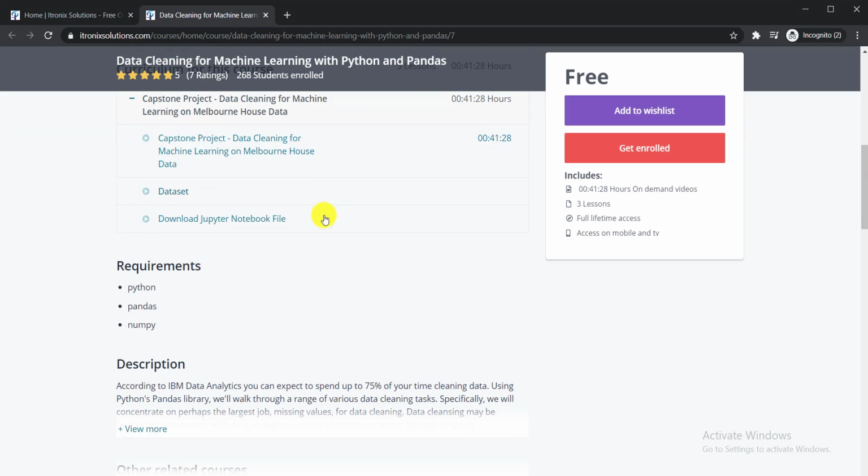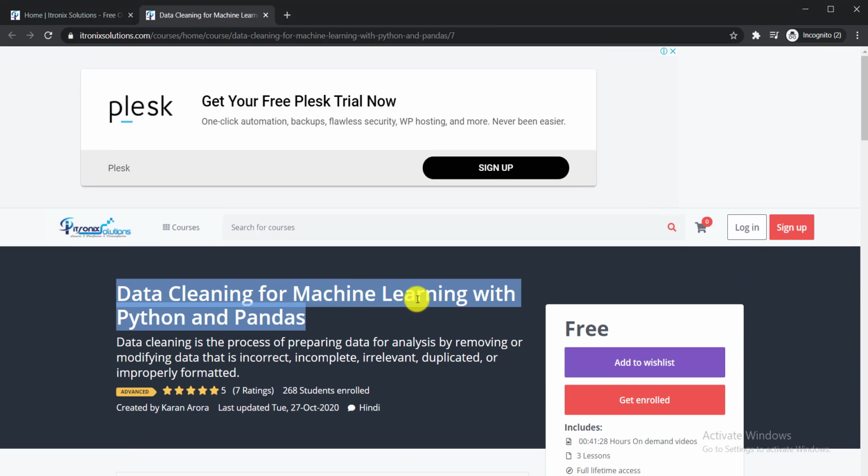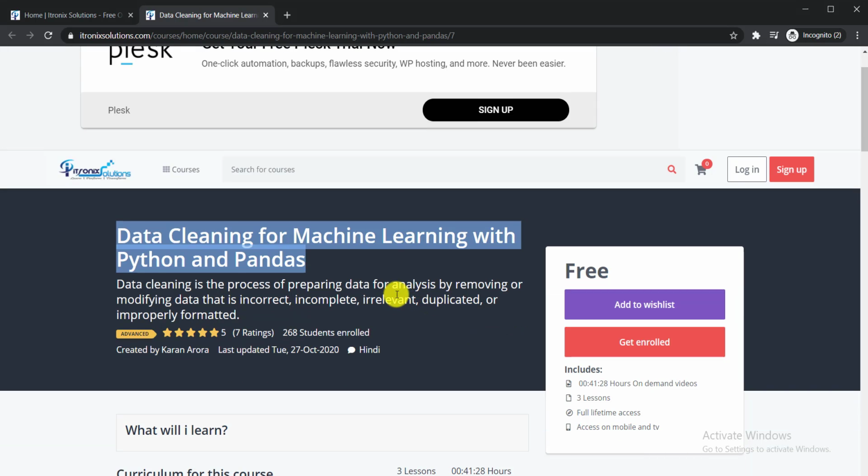So let's see what the requirements are to enroll in this course: Python, Pandas and NumPy. It is a short course. The duration of this course is only 41 minutes.